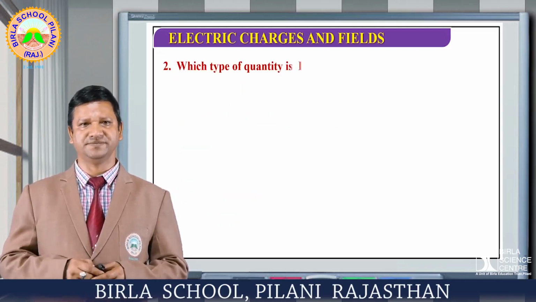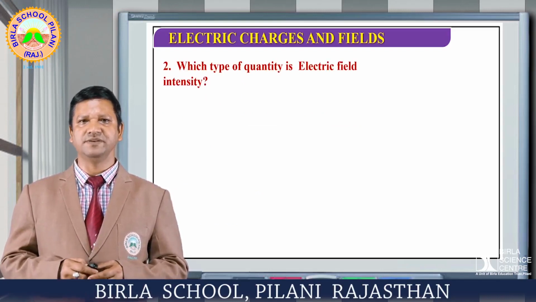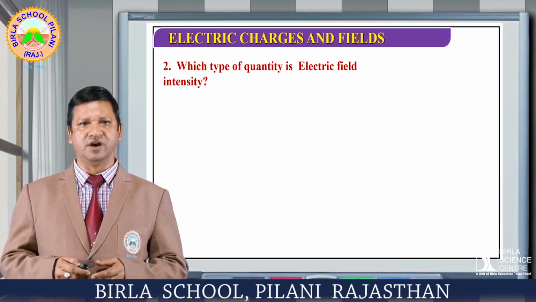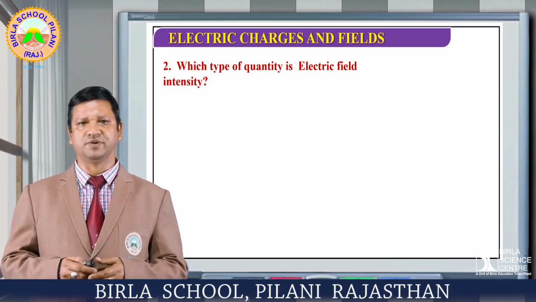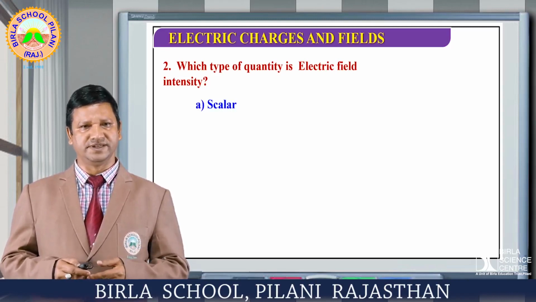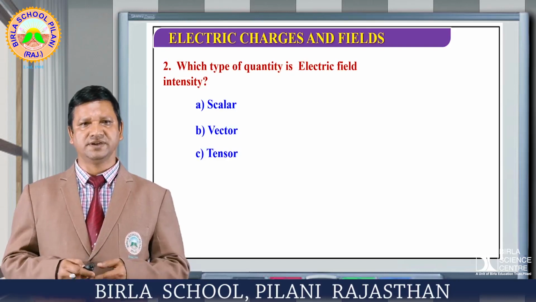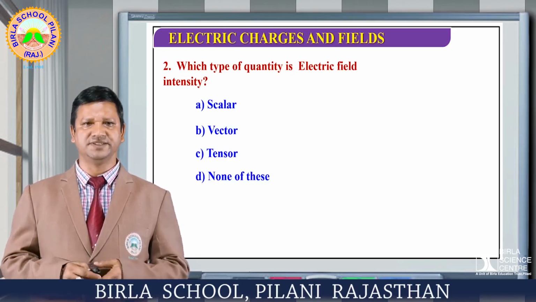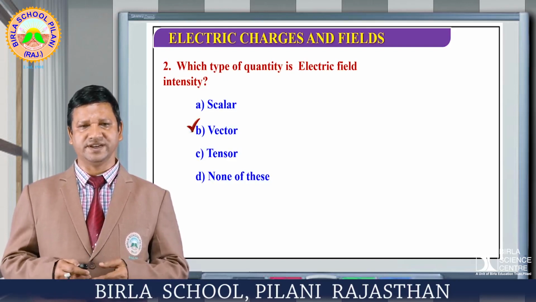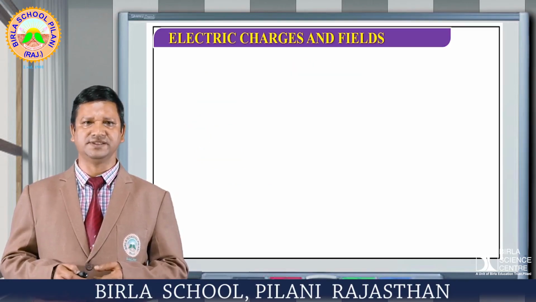Come to the next one. Which type of quantity is electric field intensity? Out of these, what type of property is shown by the particular term? Scalar quantity, vector quantity, tensor quantity, or none of these. Yes, the correct option is vector quantity.